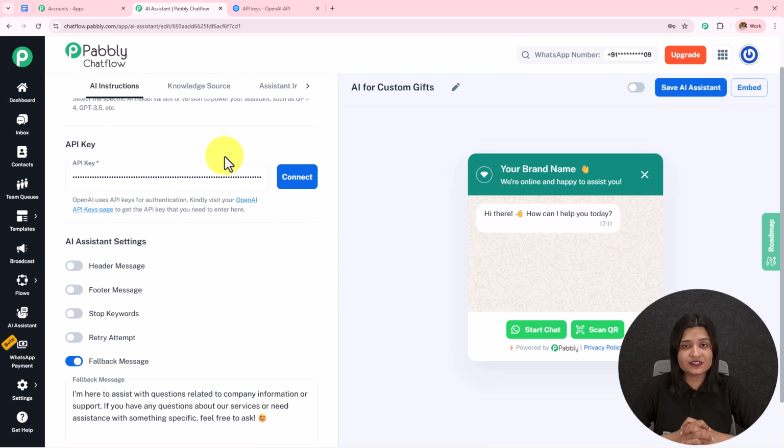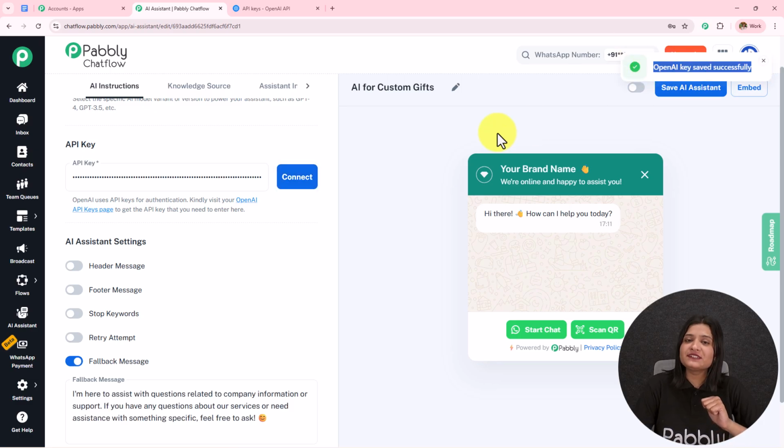Now here it is necessary to have a paid account of OpenAI. I have already generated this API key, which I have already added, and I'm going to click on this connect, and you will see OpenAI key saved successfully.